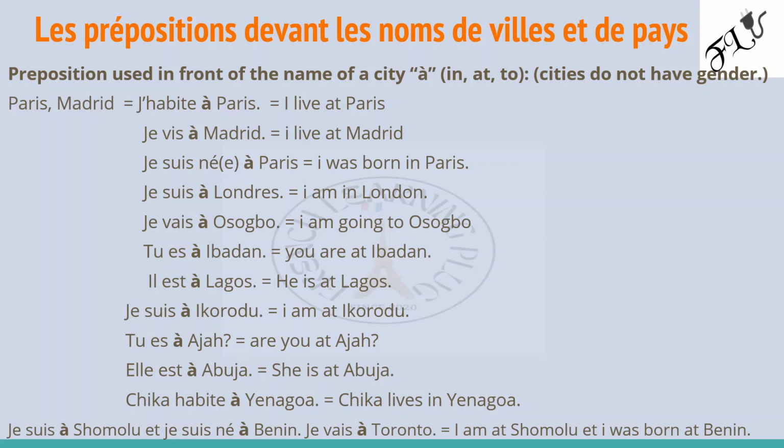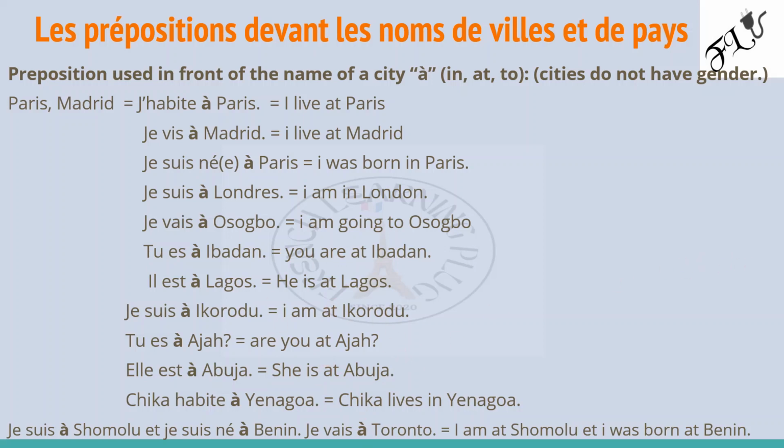Alright, so here some examples. The preposition used in front of names of city is à, because cities do not have gender. Okay, je suis à Londres. Tu es à Ibadan. Il est à Lagos. Je suis à Ikorodu. Tu es à Aja. Elle est à Abuja. Chika habite à Yenagoa. You see, these are all cities: Londres, Paris, Madrid. Je suis à Shomolu. Je suis né à Benin. Je vais à Toronto. These are all cities. No gender.